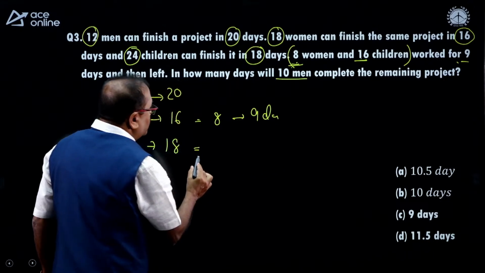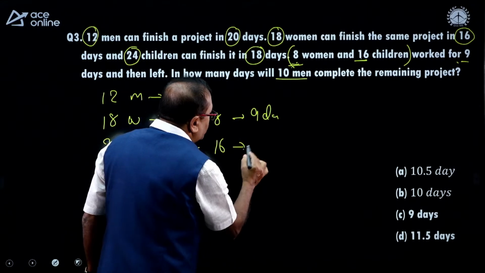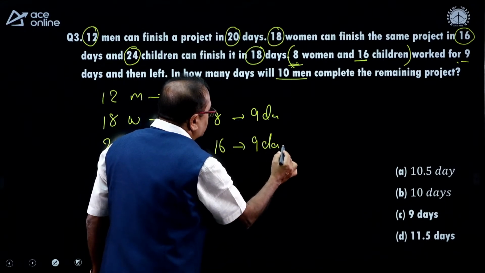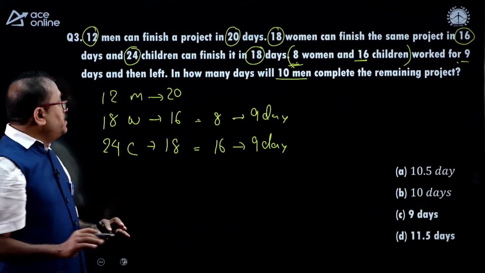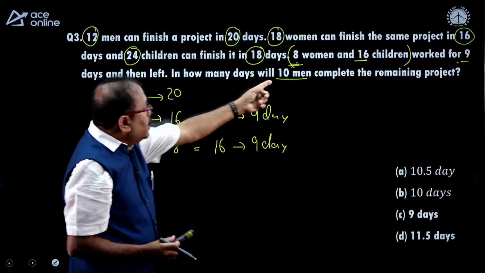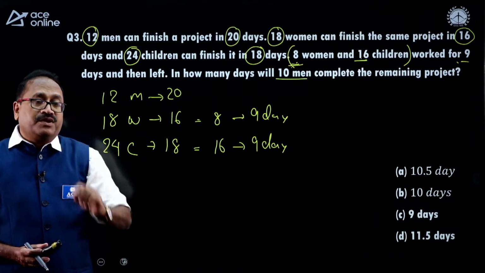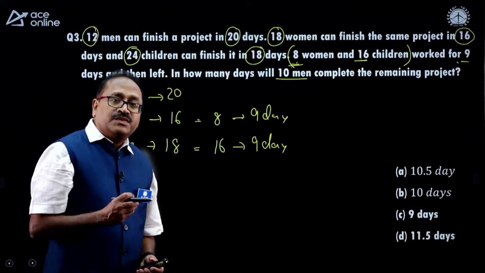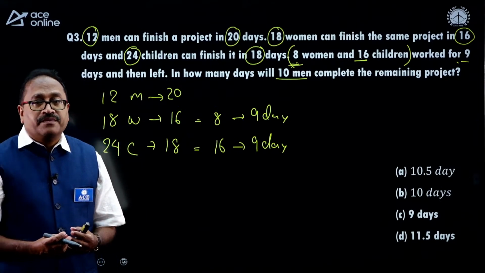And another piece of information, 16 children also worked for 9 days. And whatever work is left after that will be done by men. And that too how many men? 10 men. So, 10 men can complete the work in how many days? So, if you did not answer the question, you are learning a beautiful question.